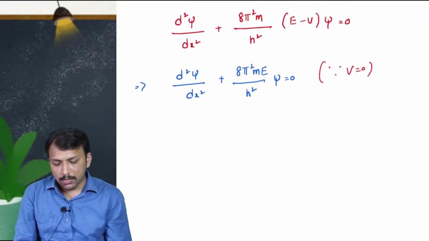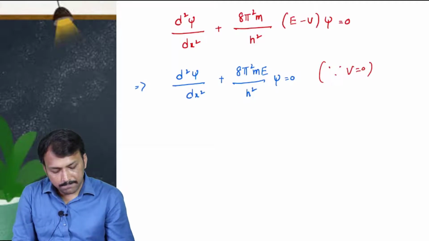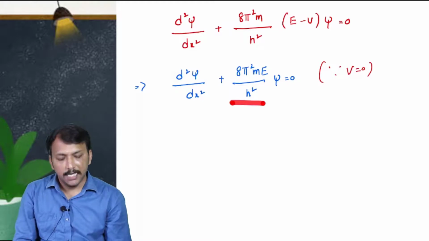So now we'll consider this part. This part means 8 pi square m e by h square as k square, right?